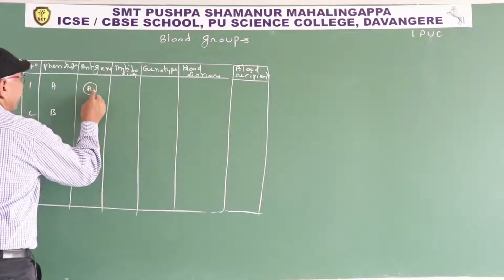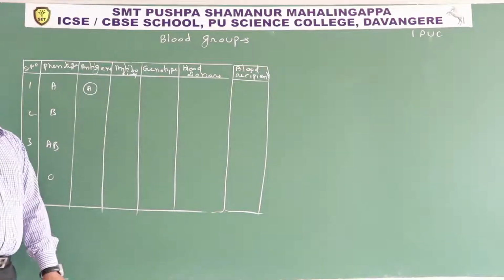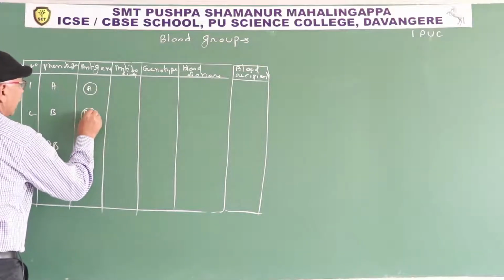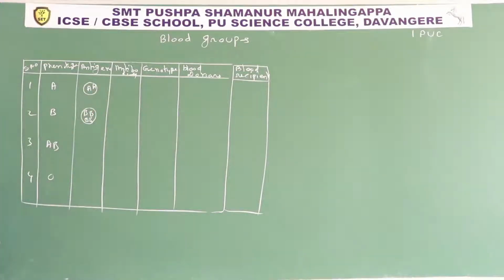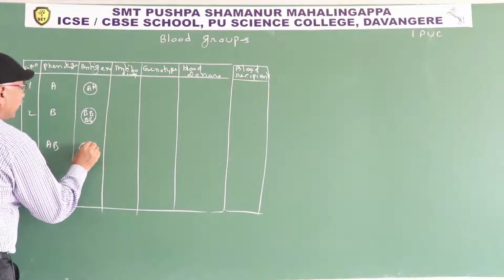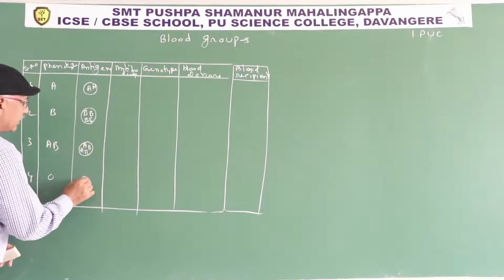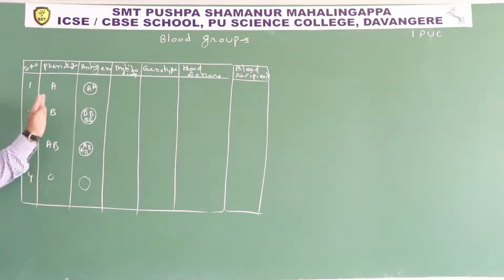If A antigens, not one, but numerous, are present on the surface of RBC, blood group is A. If B antigens are present on the surface of RBC, blood group is B. If both A and B antigens are present, blood group is AB. If no antigens are present on the surface of RBC, blood group is O. So Carl Landsteiner discovered 4 blood groups: A, B, AB, O.